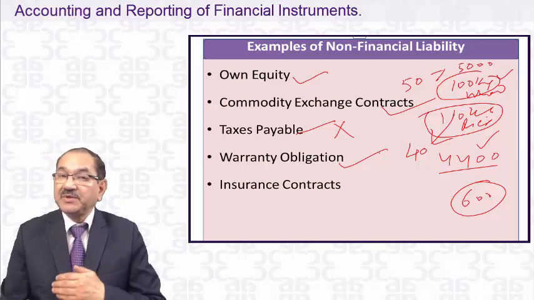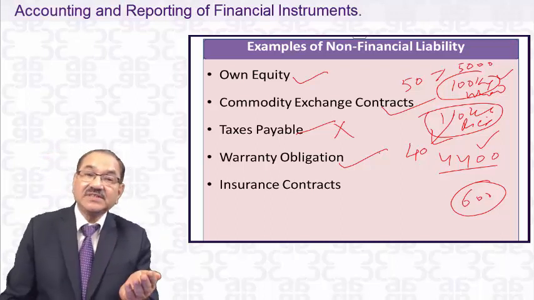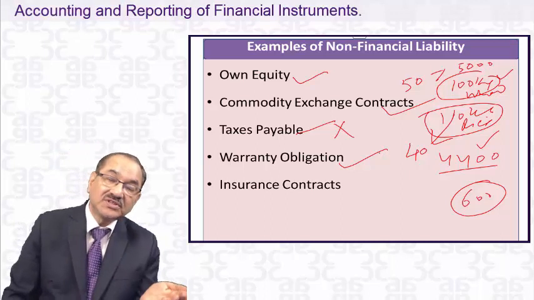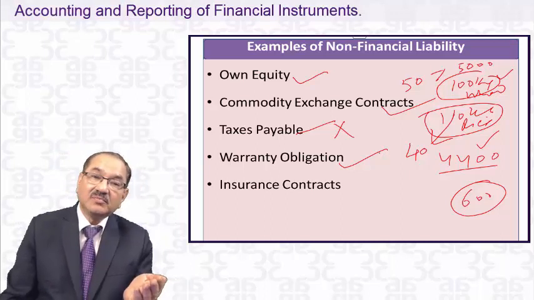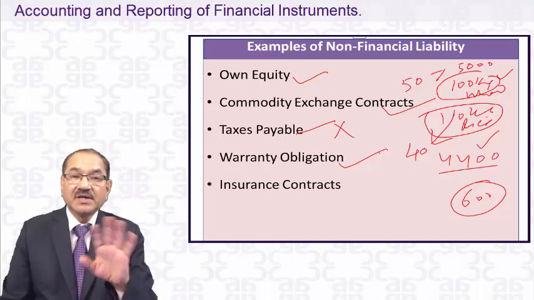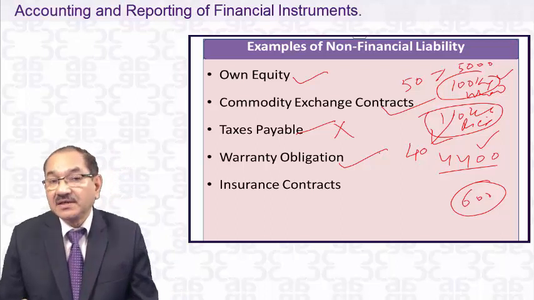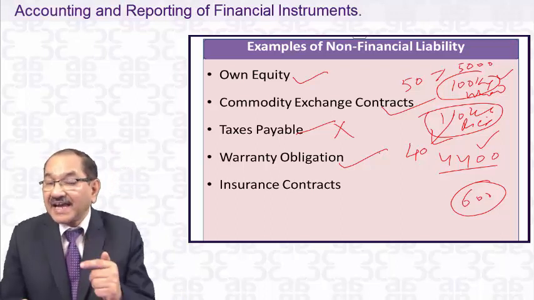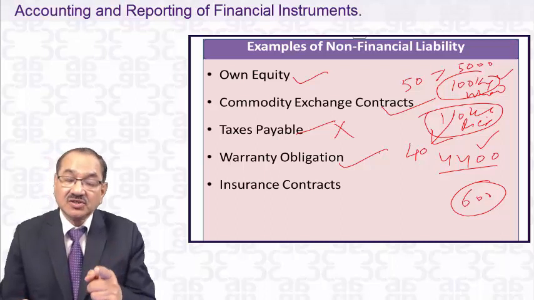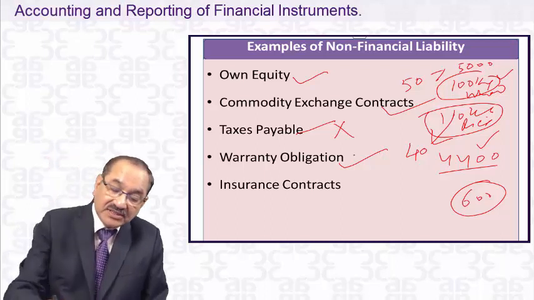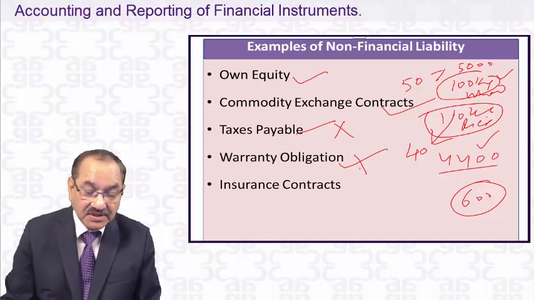And repair may be by rendering services or delivering goods, but not by a contractual obligation to pay cash or another financial asset. So, warranty obligation is not a financial liability.